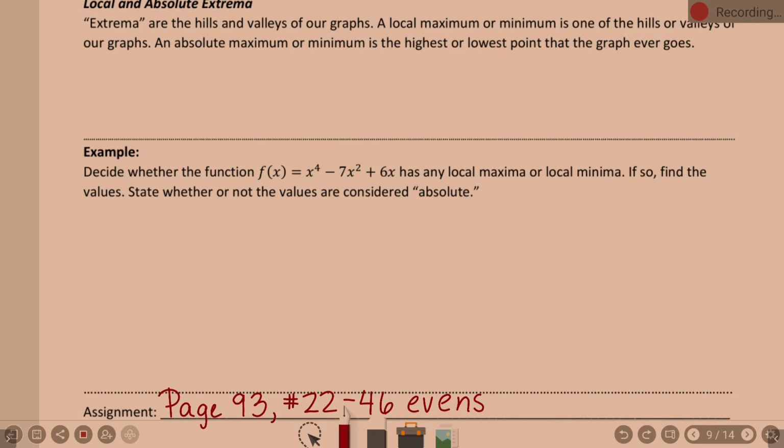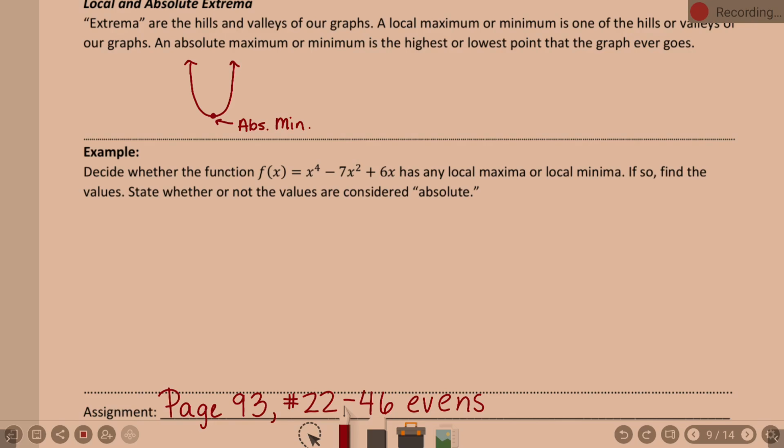So I'm going to give you a couple of pictures here just for reference. What does this right side up parabola have? It has a minimum. Does anything else on this graph ever go below that minimum? No, that is the absolute lowest this graph ever goes, right? So this is an example of an absolute minimum, because none of the other pieces of that graph go any lower than that. So that's an absolute min.